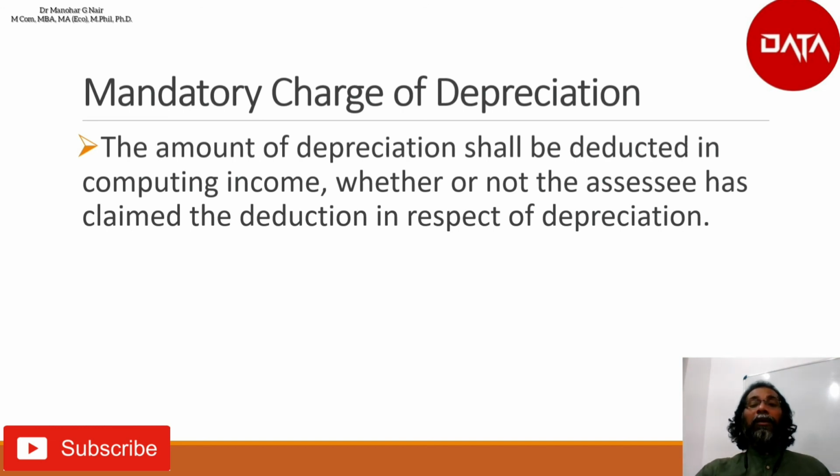Whether or not the assessee has claimed the deduction in respect of depreciation is immaterial. It is a mandatory charge on profit for the previous year if the asset is put to use. So these are the important conditions for claiming depreciation as per section 32 of the Income Tax Act.